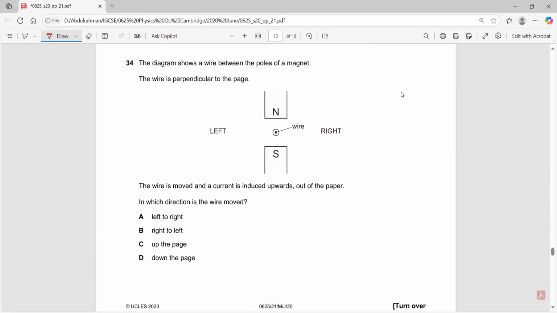So you will use Fleming's right-hand rule, right? Why Fleming's right-hand rule? Because you have an induced current. So you have your first finger pointing downwards, your second finger pointing out of the page. The thumb will now point from right to left.